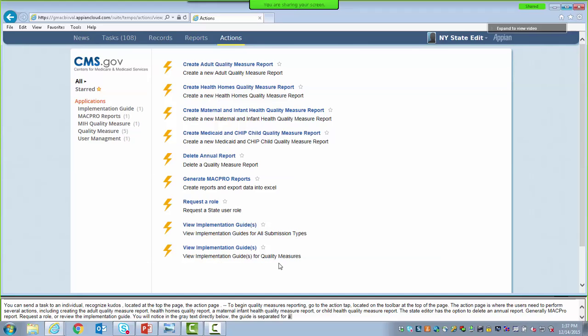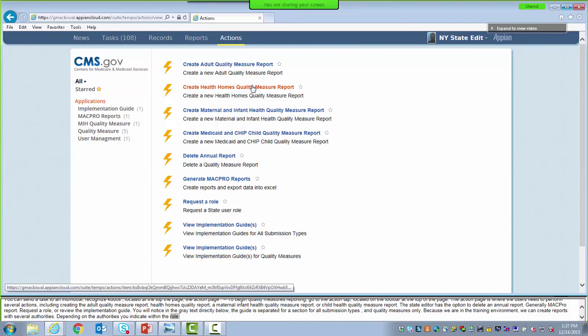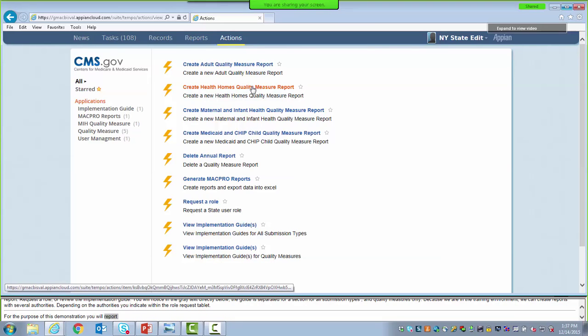Because we are in the training environment, we have the ability to create reports within several authorities. This screen may vary when you log into MacPro depending on the authorities you indicated within the role request template. So for the purpose of this demonstration, we will create a Health Homes Quality Measure Report, and the steps we will go through generally apply to all types of quality measure reports with a few minor exceptions, and there are demonstrations that walk through how to create the other quality measure reports as part of MacPro training. The trainings are also recorded for your future reference. So we're going to get started by selecting Create Health Homes Quality Measure Report.